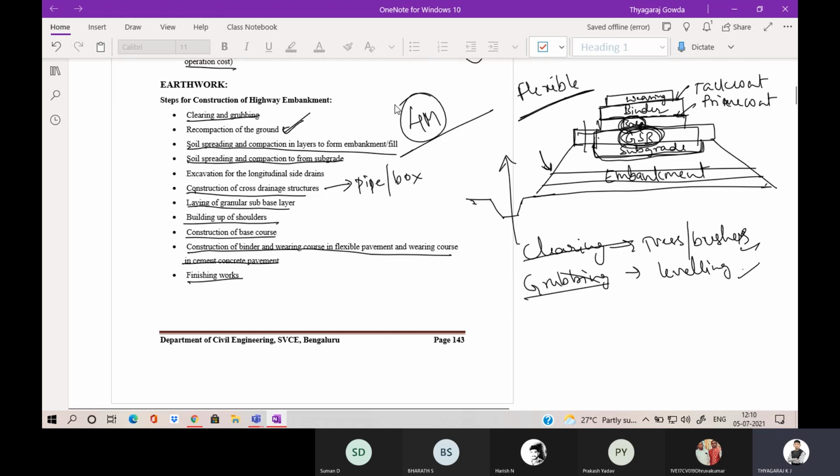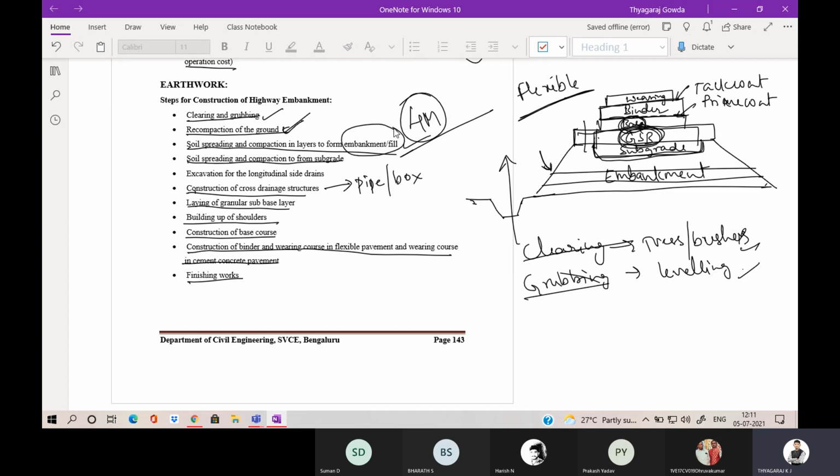Okay, so remember in the embankment construction, the first one is clearing and grubbing. Clearing and grubbing means clearing the trees and bushes. Grubbing means leveling the existing ground. Then recompaction of the ground. That is, whatever ground you have leveled, you are going to recompact it. Then soil spreading and compaction in layers to form embankment fill. So you are going to spread the soil and compact it.